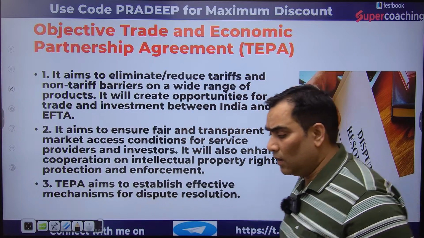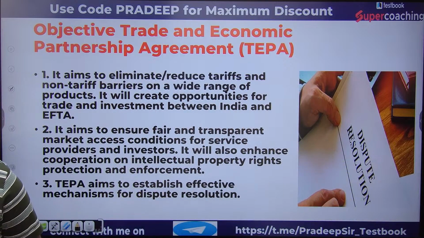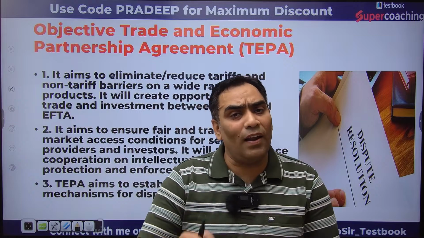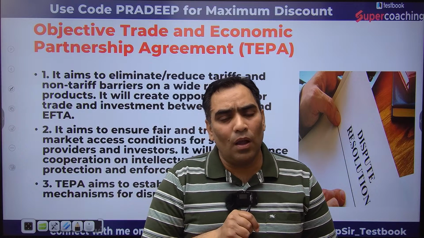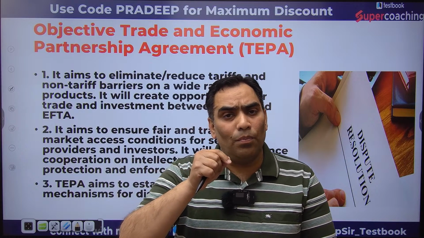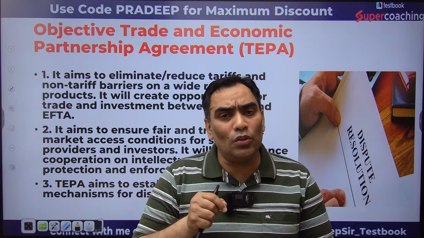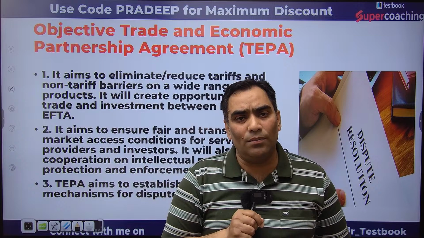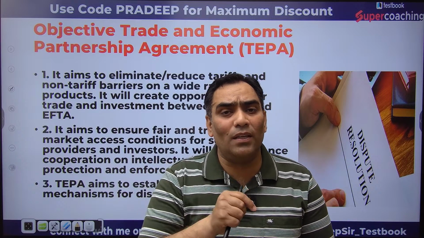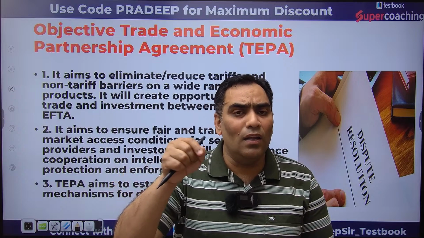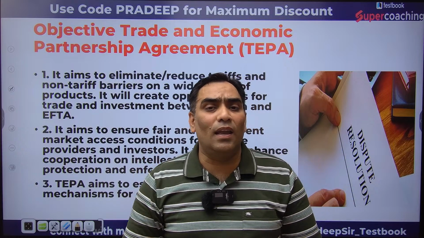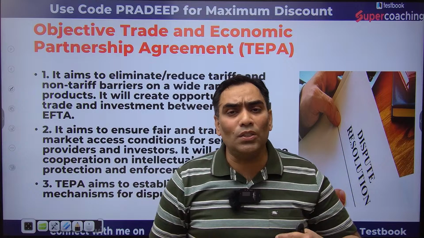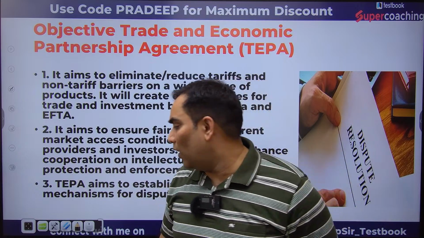Let me repeat once again. Through this agreement, the tariff and non-tariff barriers are either going to be eliminated or reduced on various products. Because of that, opportunities are going to be created for trade and investment between India and these 4 nations, meaning the economic interaction will increase, because there will be a reduction in tariff and non-tariff barriers. So let me tell you the meaning of tariff and non-tariff barriers.